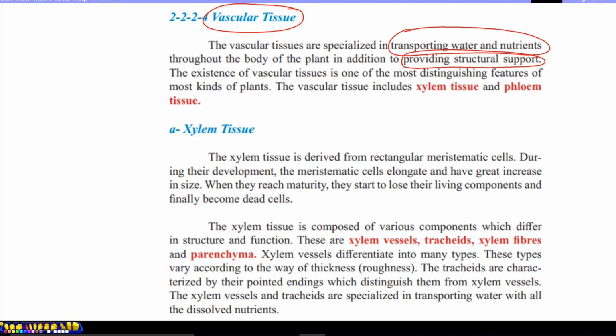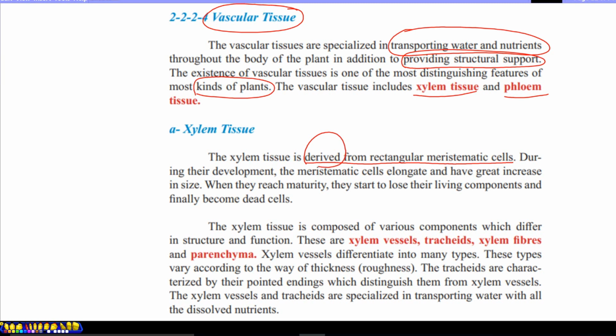The existence of vascular tissue is one of the most distinguishing features of most kinds of plants, because plants are classified according to having this vascular tissue into vascular and non-vascular plants. Vascular tissue includes two main types, xylem tissue and phloem tissue. Xylem tissue is derived, meaning originated, from rectangular meristematic cells.